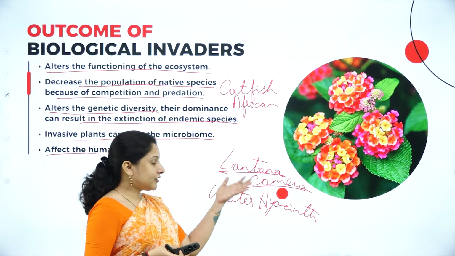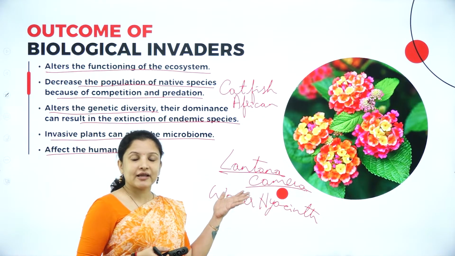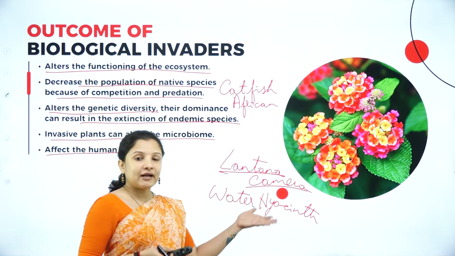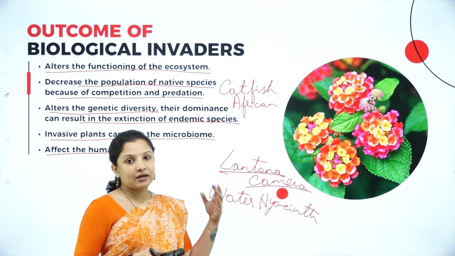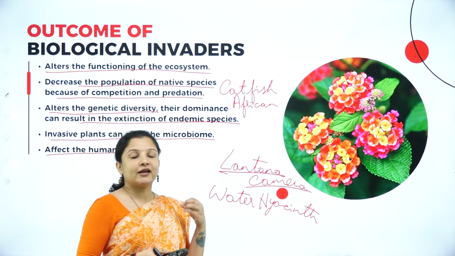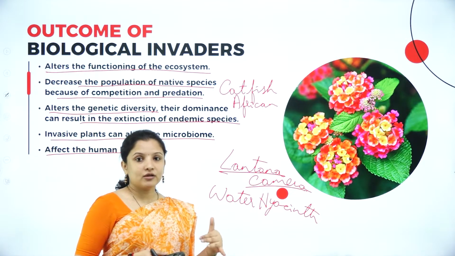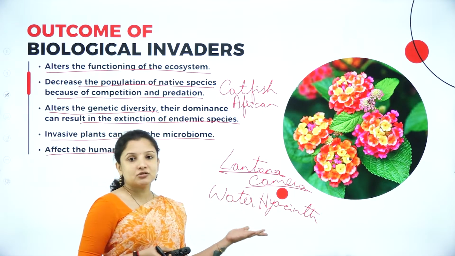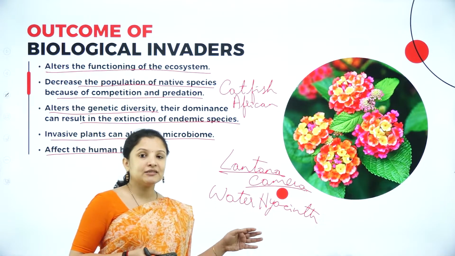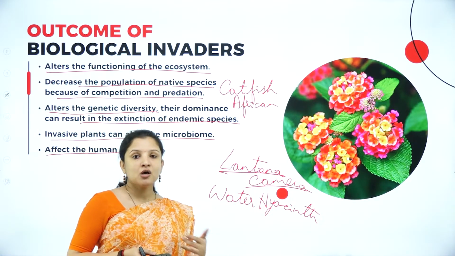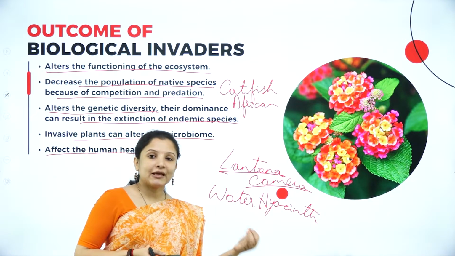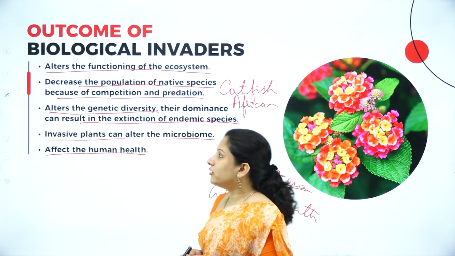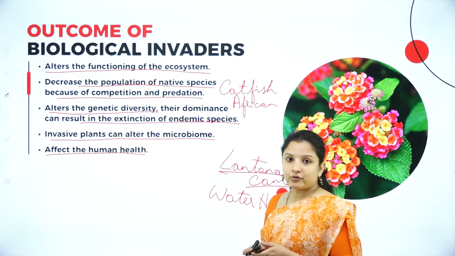But they started growing so fast and completely covering the ponds to such an extent that they started killing all the other phytoplankton, the aquatic habitat and all that of that particular pond. So that is how water hyacinth is also one of the alien species whose biological invasion posed a threat to various aquatic habitats. Therefore, biological invasions always pose a threat to biodiversity.